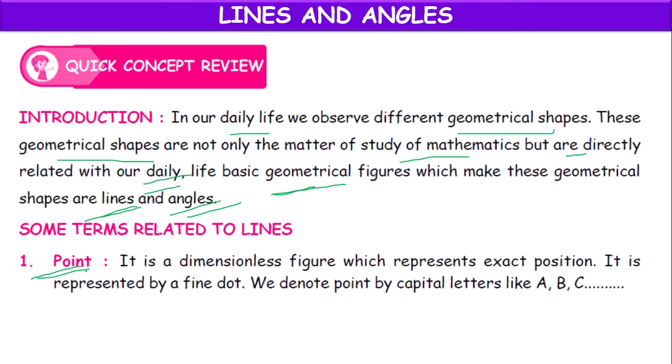First, what is a point? Point is a dimensionless figure. It doesn't have any dimensions like length, breadth, height. It is just a dot which represents an exact position. It is represented by a fine dot. We denote points by capital letters A, B, C, and so on.